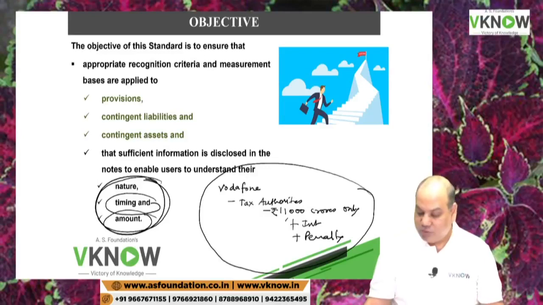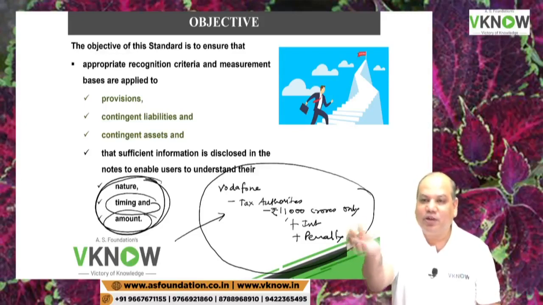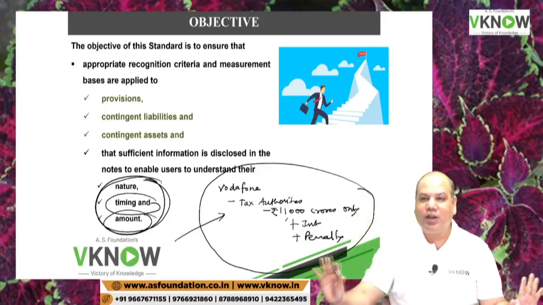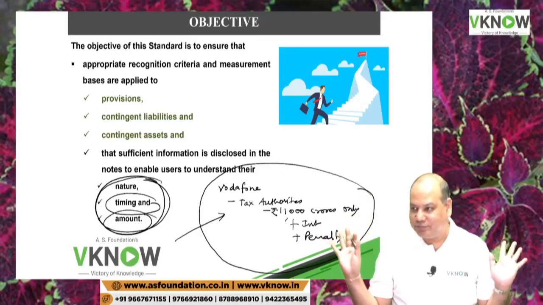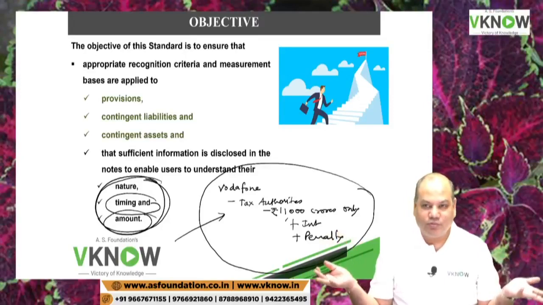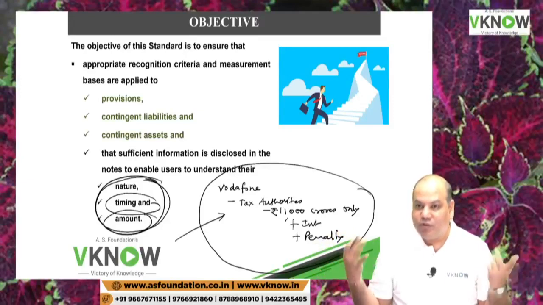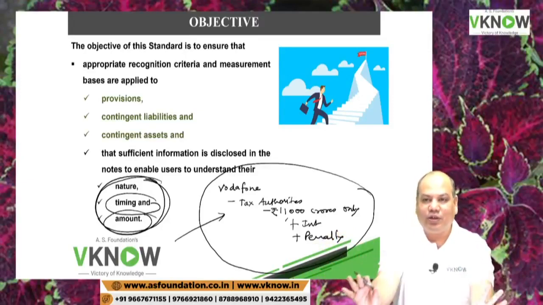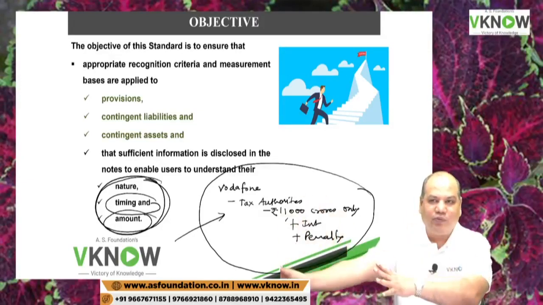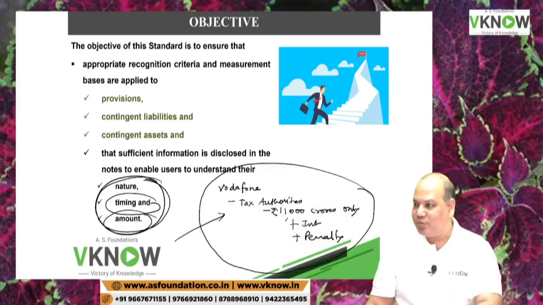Possible? So if you know that this is the company where this amount is payable, would you invest in this company? Again, yes or no depends on your ability to take the risk, but this is the situation I am presenting before you. Investors can take a more informed decision. Most of you said no, but of course this is your choice. There can be yes, but I have given you disclosure that this is a company on which you have a demand of 11,000 crore rupees.